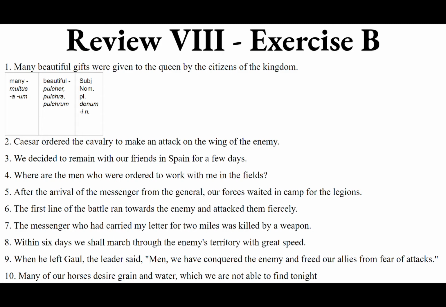The subject is in the nominative case in Latin. We want the nominative and plural, because gifts is plural, of donum, neuter. That means that the adjective many, multus a um, must be nominative plural neuter, as well as pulcher pulchra pulchrum. So something like multa dona pulchra, or dona multa et pulchra, or multa et pulchra dona. You got options. Options are good.